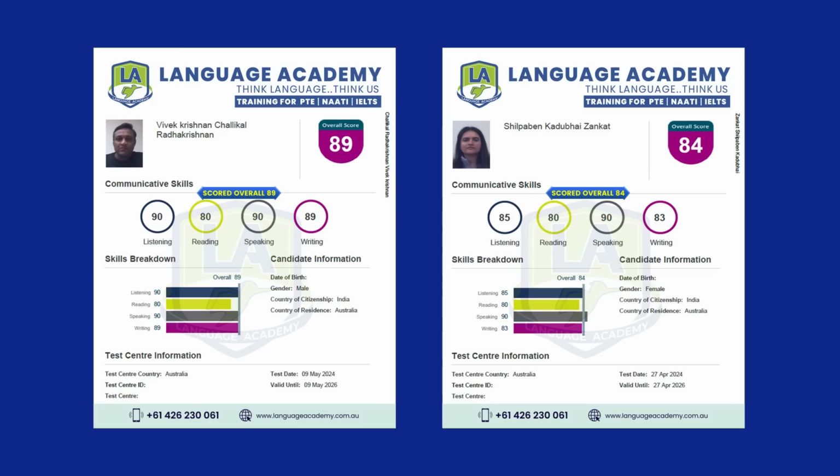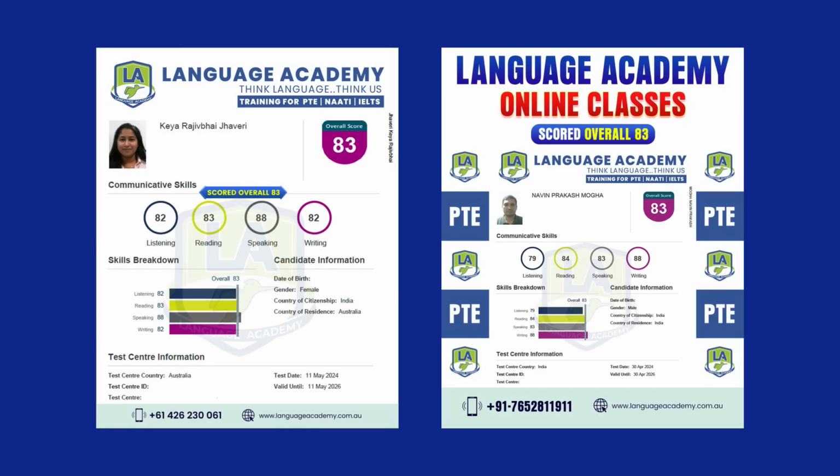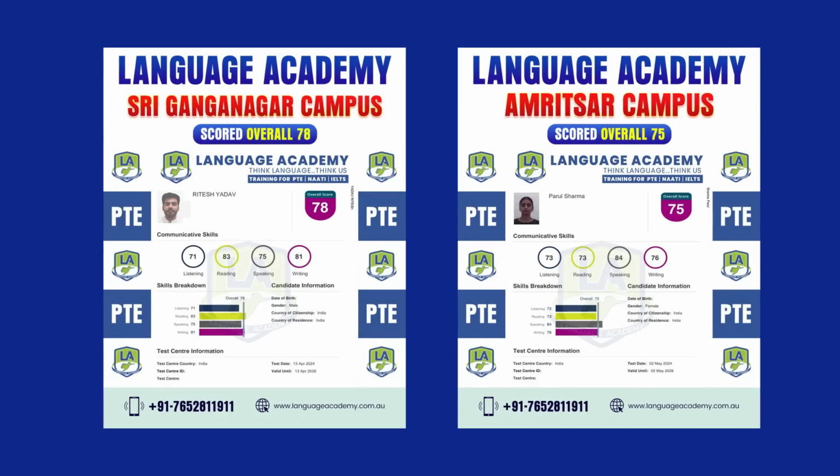Last week we had 8 students who got 79 plus and a number of students who got 65 and 50 plus. All of them have used the templates. Templates are working, but you need to make sure you make the template work for yourself. It's not the same as it used to be, that you just write the essay template, you don't even write a single word from the essay topic or related to the essay topic, and you get the scores.